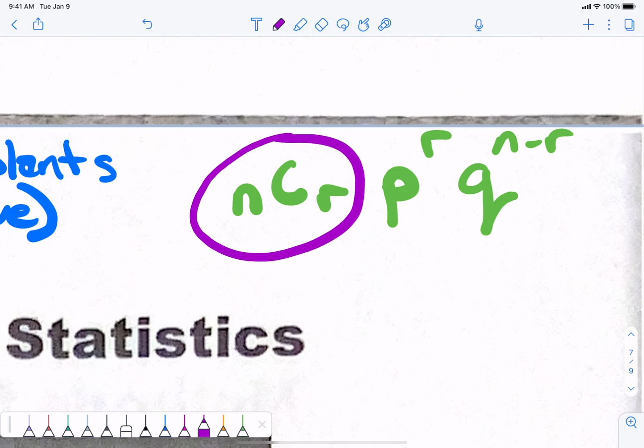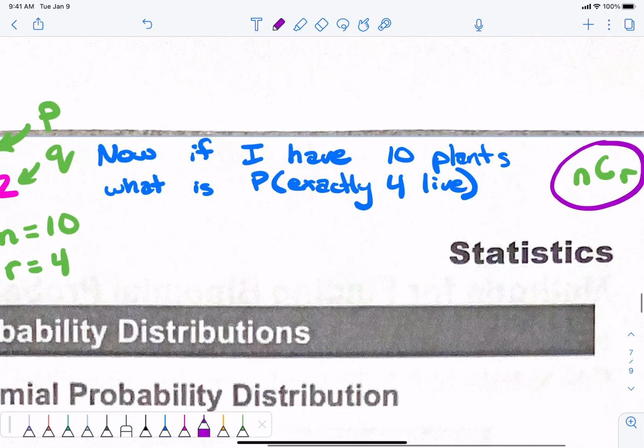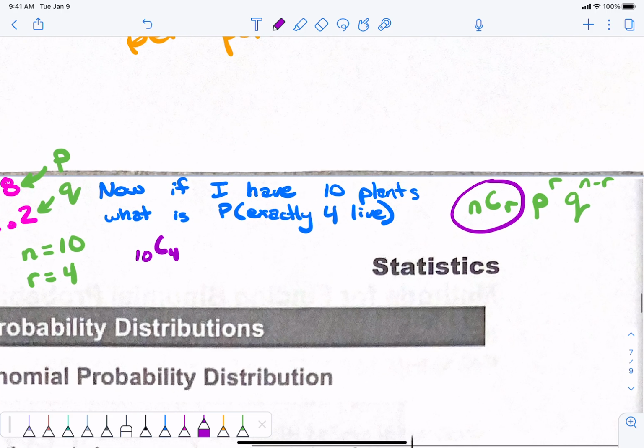There's this chunk, which we do nCr, okay? So nCr in this case would be 10C4. That's the first chunk, whatever that number comes out to be. We don't know yet. If you want to do this in chunks, you can. 10C4. Then the second chunk is p to the r.